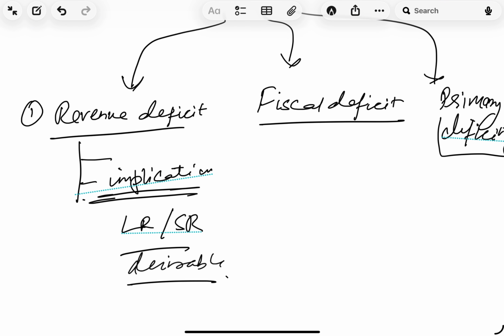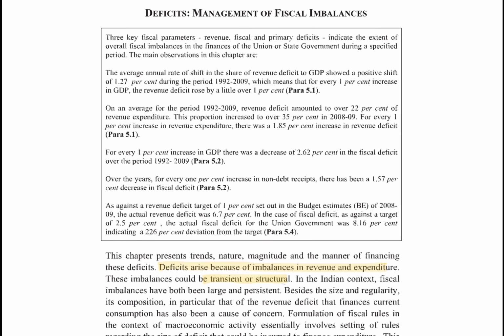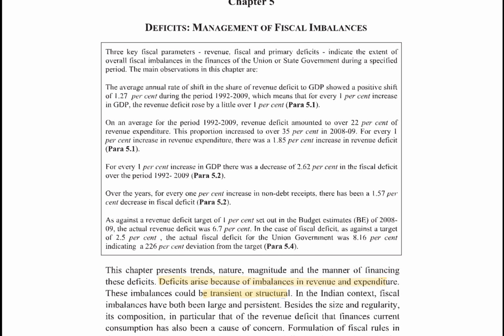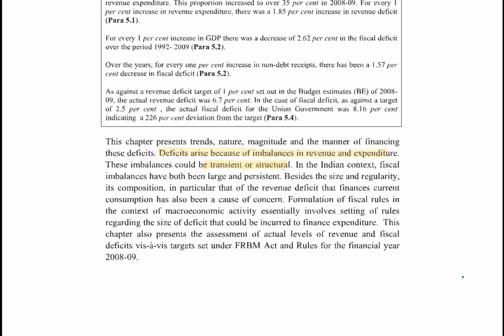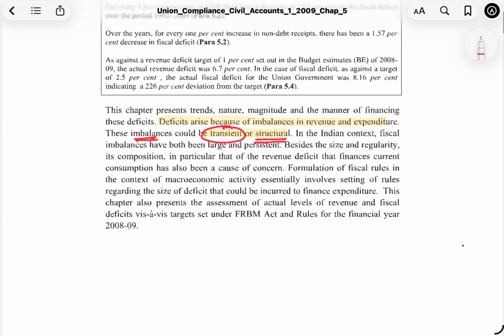Alright. Now I got a document which was published by the CAG. It's been a while, but this document is very worthy. Although the data points in this document are obsolete, I will try to update you with the ones that are relevant from today's time. Deficits arise because of imbalances in revenue and expenditure. These imbalances can be transient, meaning short-lived, or structural. Structural things need a long-run correction.